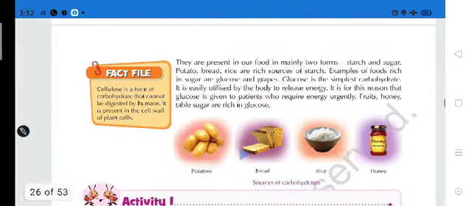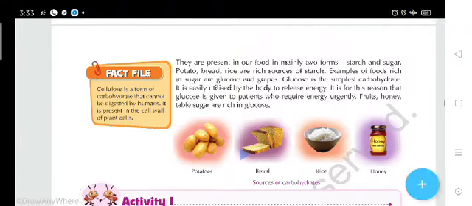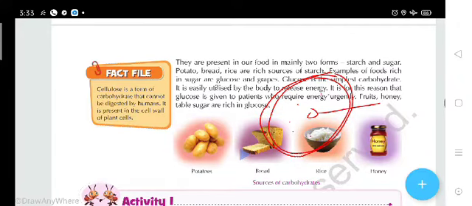Here is a fact file: cellulose is a form of carbohydrate that cannot be digested by humans. It is present in the cell wall of a plant cell. Students, in further classes you will discuss the structure of plant cells and animal cells, which contain the nucleus and other organelles, and a cell wall which provides the proper shape and helps in transportation and so on.